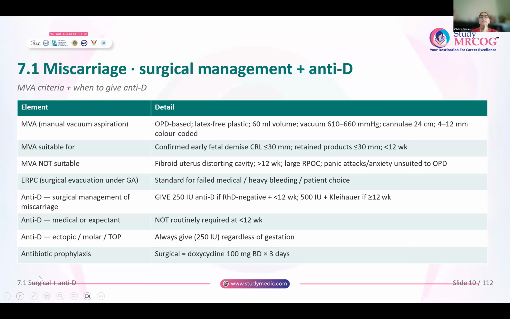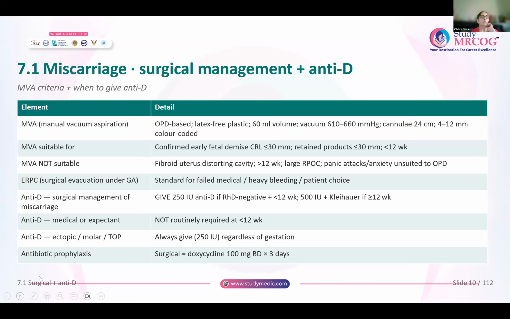The vacuum that is created is between 610 to 660 millimeters of mercury. The length of the cannula is 24 centimeters, and you have cannulas from size 4 to 12 millimeters, and they are color coded. No need to remember the colors, but remember that they are usually number 4, 6, 8, 10, and 12 cannulas. All of them have different colors.